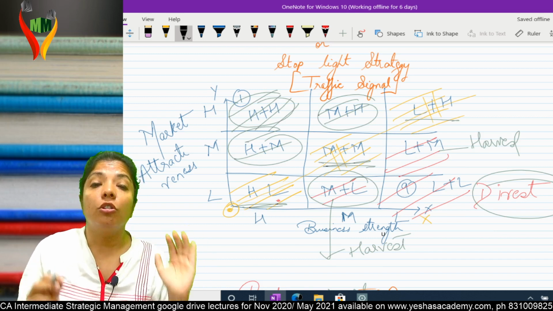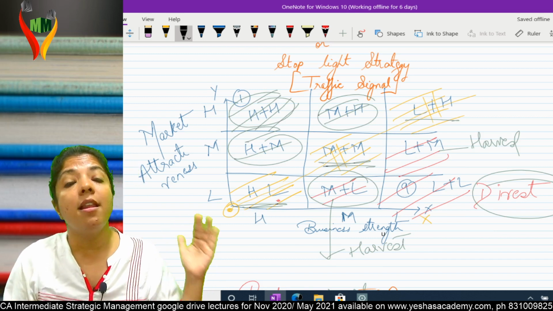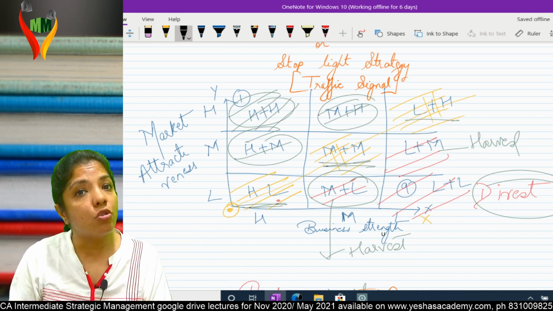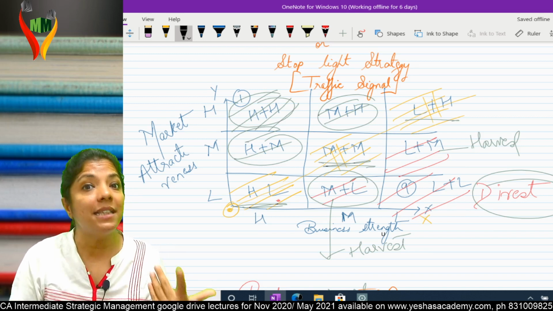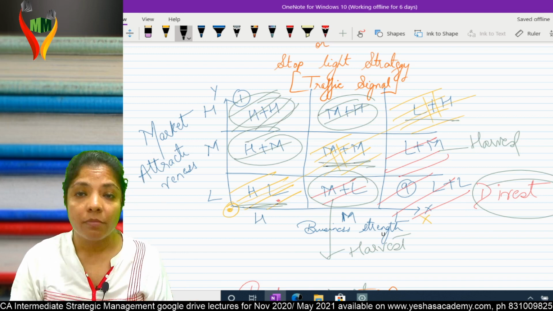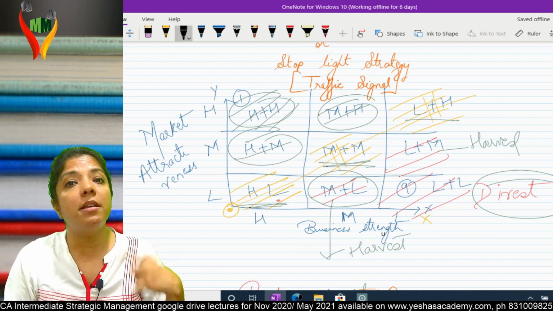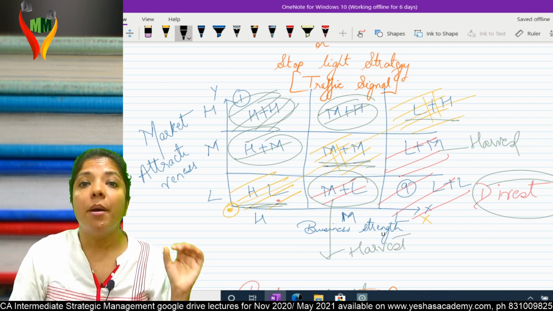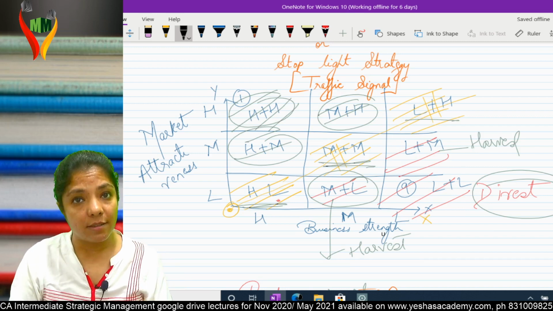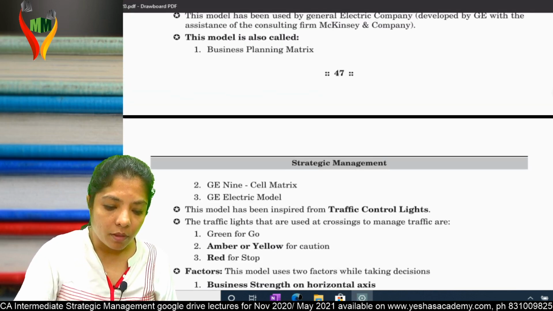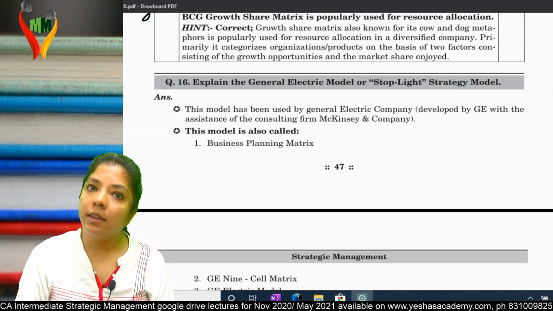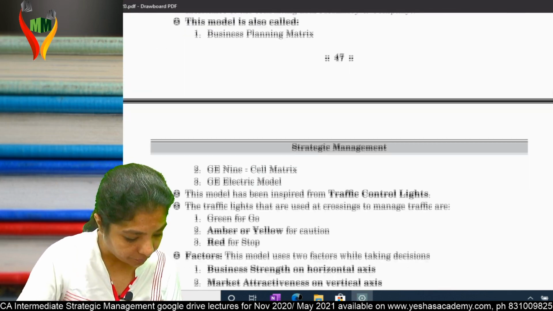So this is called the General Electric model. It's also called the stop light strategy model. It's also called the 9 cell model. Why? Because we have 9 cells. On X you have business strength. On Y you have market attractiveness. Am I clear? It's very simple. Can I go back to this question 16 clear?